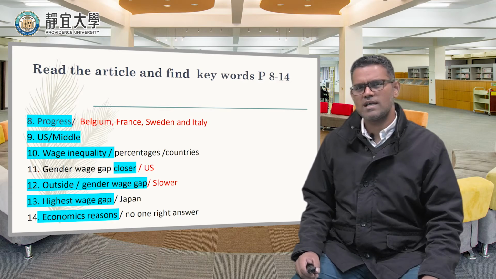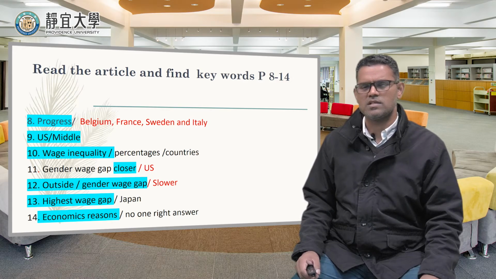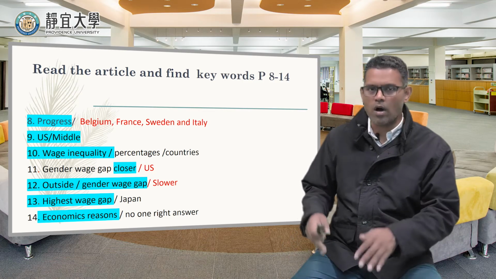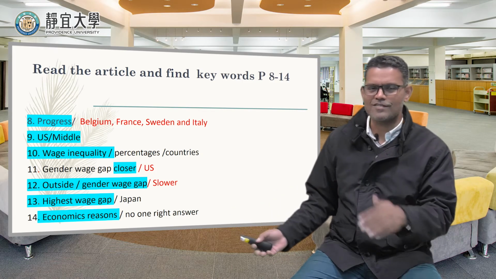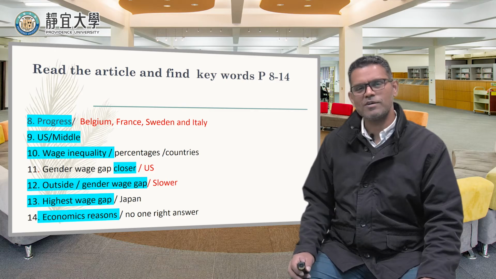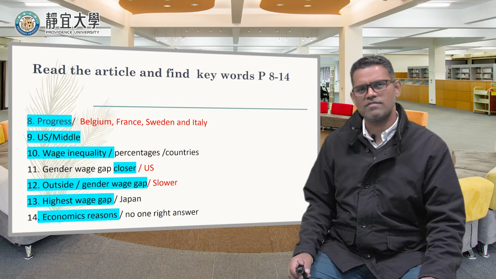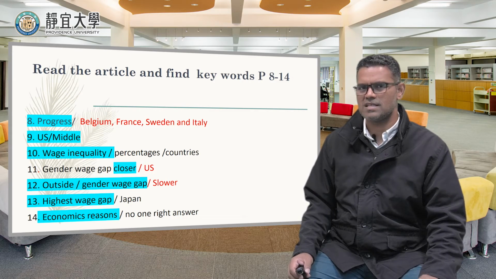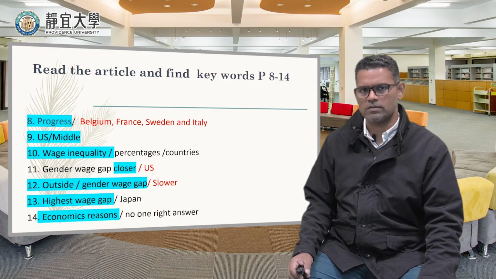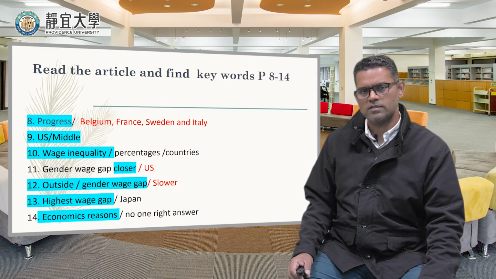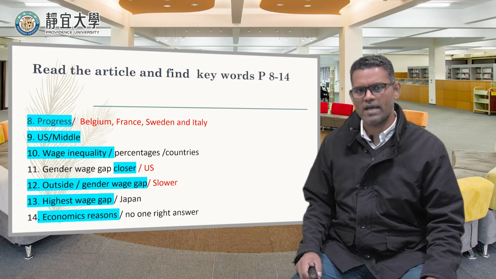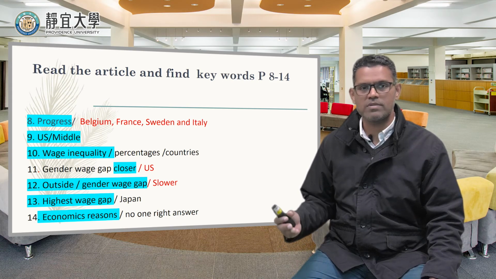No one right answer. What does that mean? So it means there's no right answer. Yeah, there's no one right answer. That's what I think the paragraph talks about here. So economic reasons. It could be because of economic reasons. That's the conclusion of the whole news article. So it seems we can't find the right reason why this gap exists.